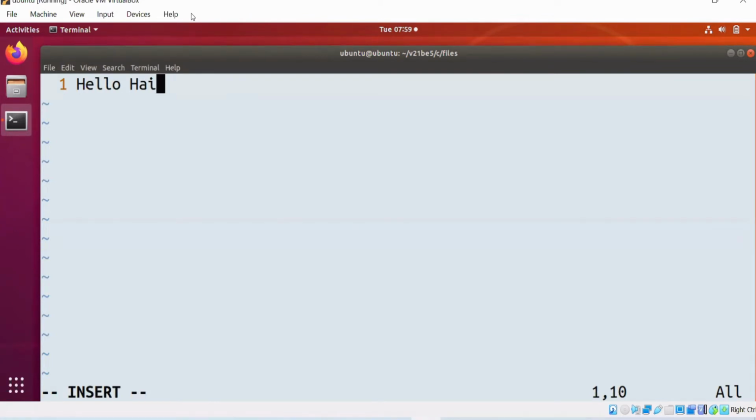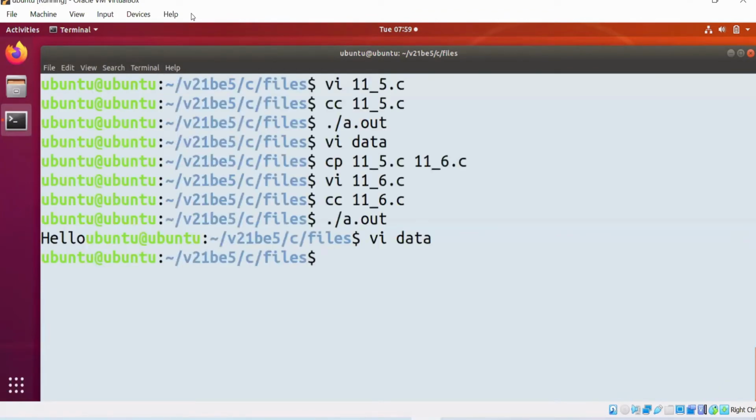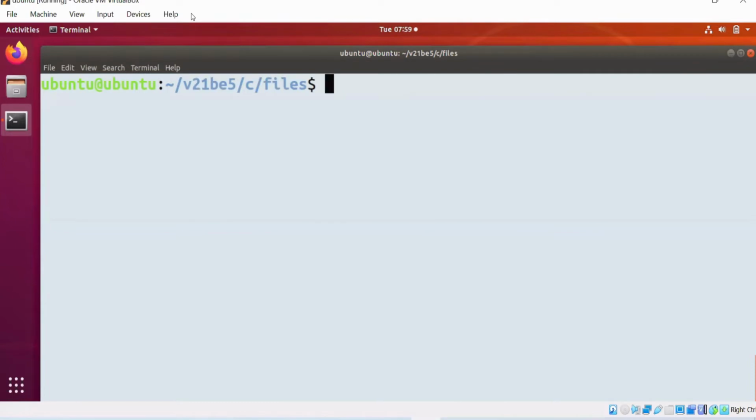fgetc fetches character by character. fgets fetches maximum line by line. Getting the point? So if you want to do word by word operation, we need to go for fscanf. Observe, one program we are going to write here.